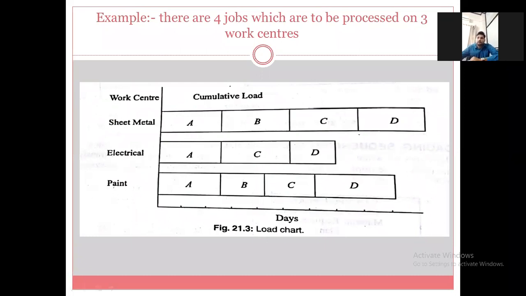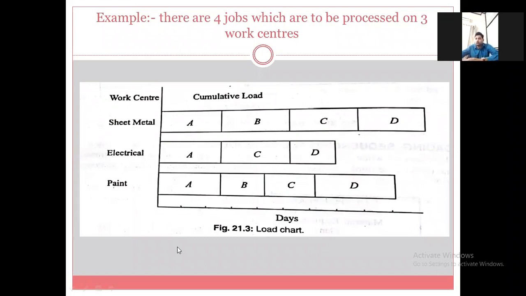So here, draw this diagram, everyone. On the vertical lines, you can give the work center, and on the horizontal line, you can give the days or time.